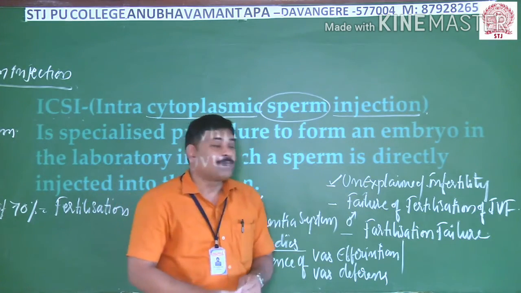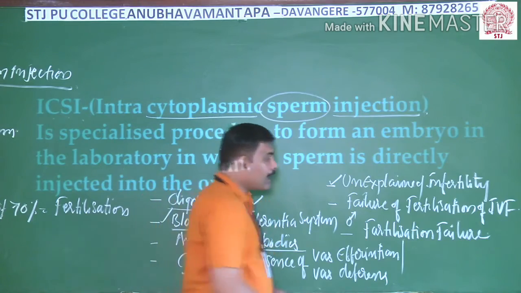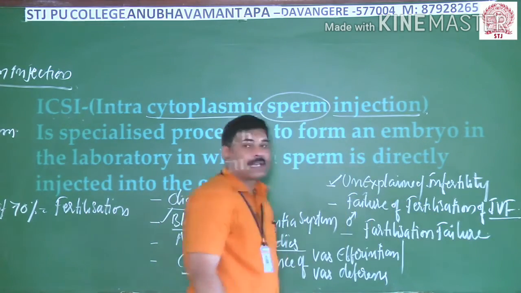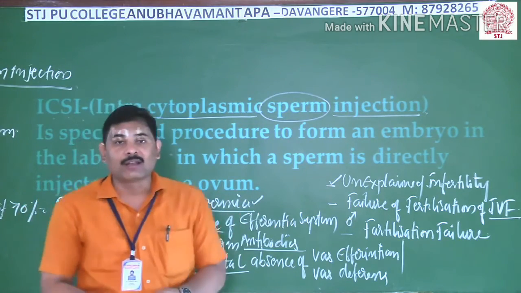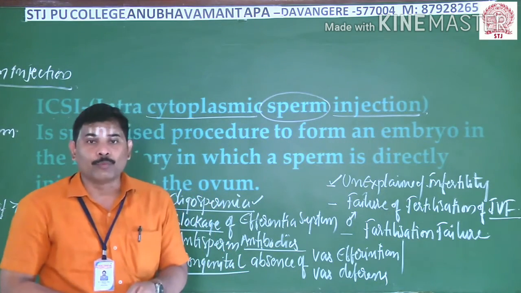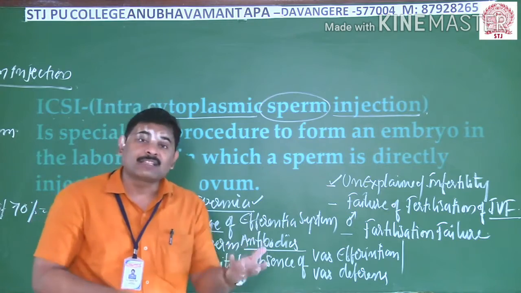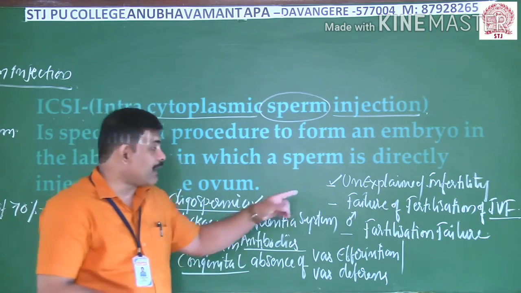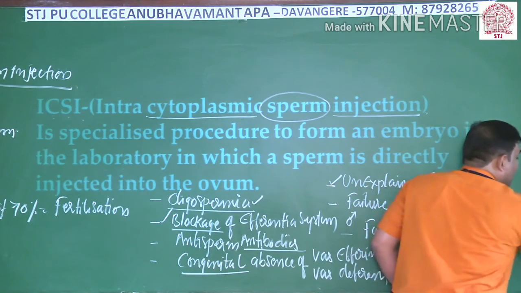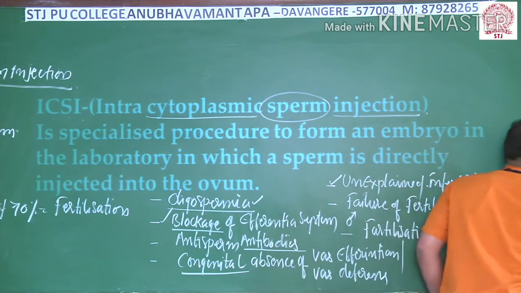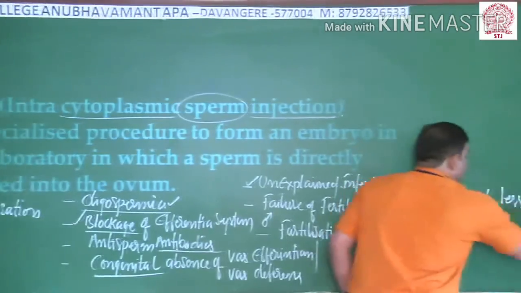Thereafter, failure of fertilization in IVF. I already explained this IVF technique in the beginning of this lesson itself. In vitro fertilization, or else we call it test tube baby. In some cases there is a chance of failure of this IVF. Coming to IVF, the success rate is less than 20%.